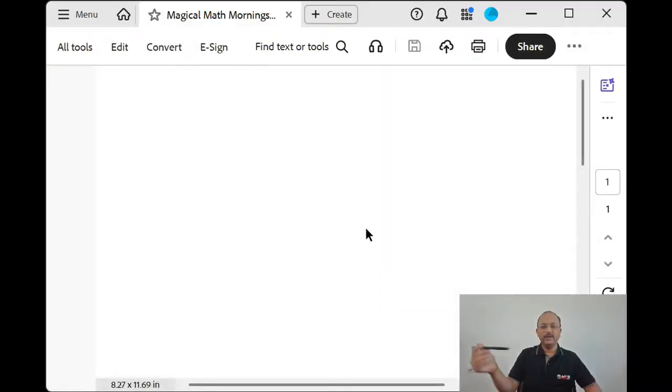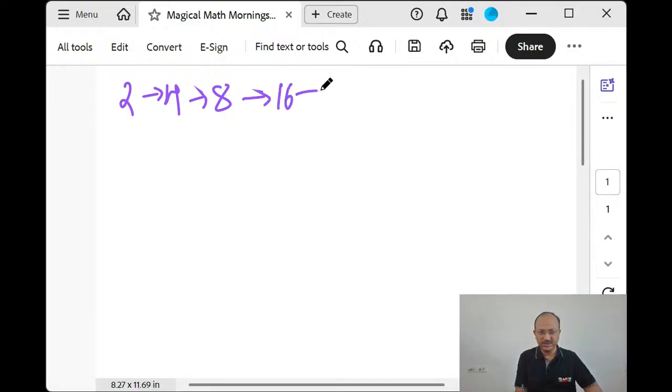Before starting multiplying by 4, 8 and so on, let's always think in terms of the double of each number. Let's start from 2. What is double of this? 4. Double of this? 8. Double of 8? 16. Double of 16? 32.